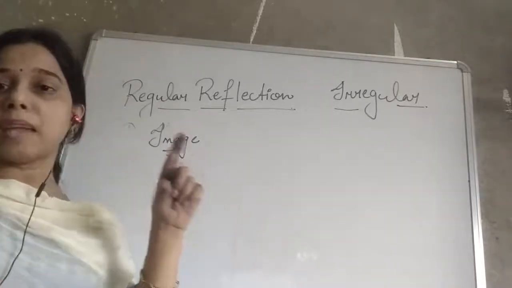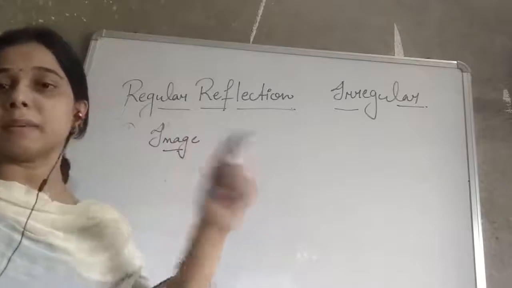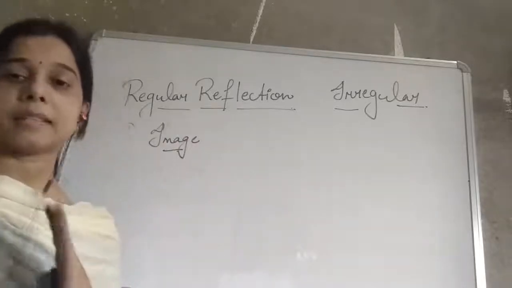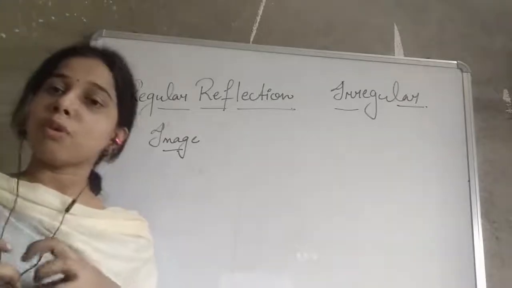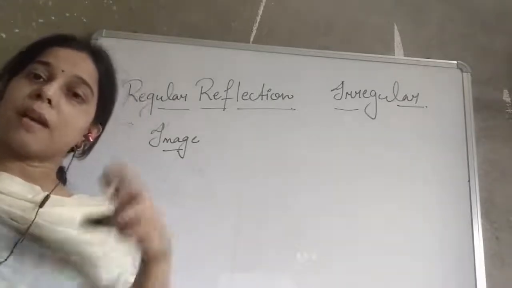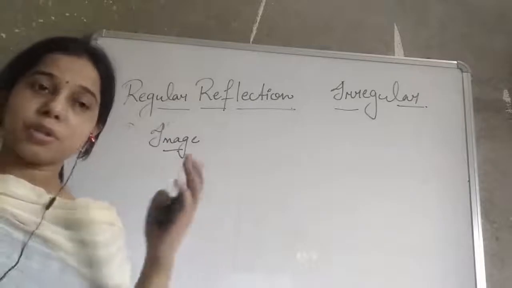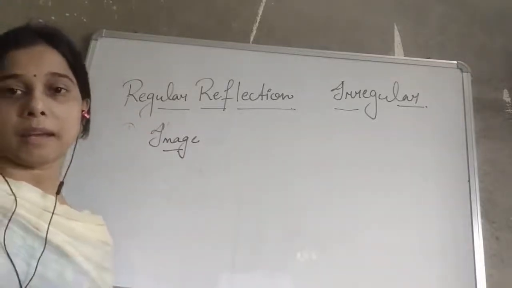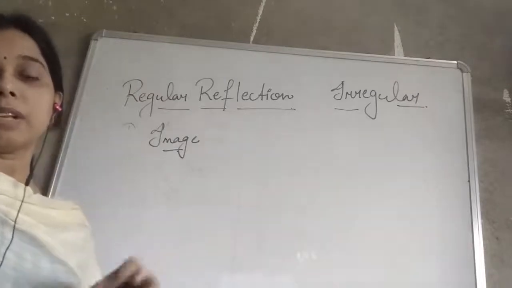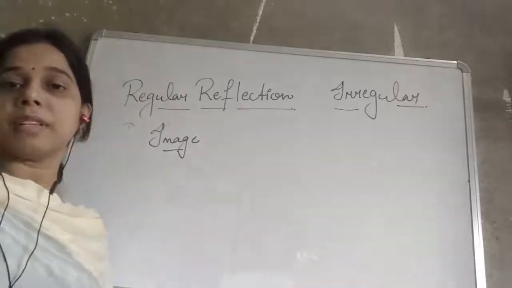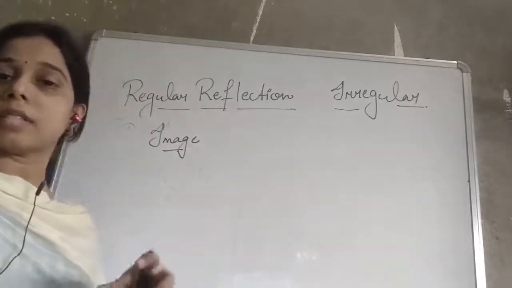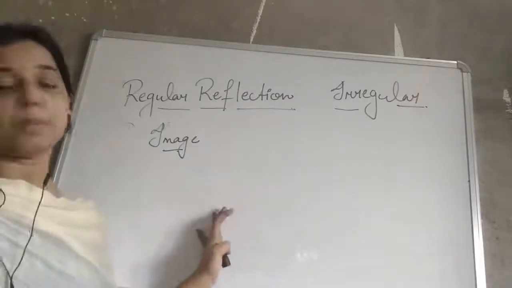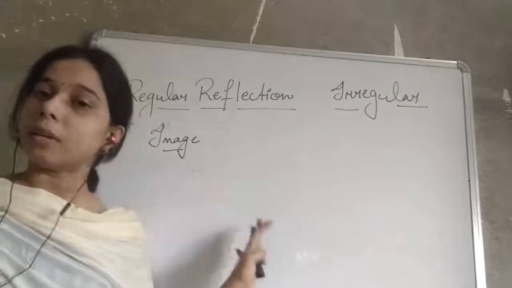You will see the flame of that candle in the mirror. How is it so? Because the mirror has a polished surface, it produces a regular reflection. Due to the polished, smooth surface, all the beams of light are sent back with the same angle. That's why mirrors are responsible for regular reflection.